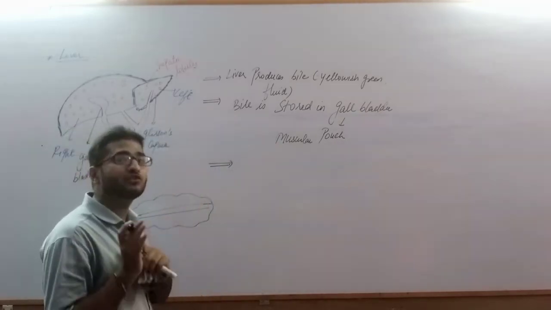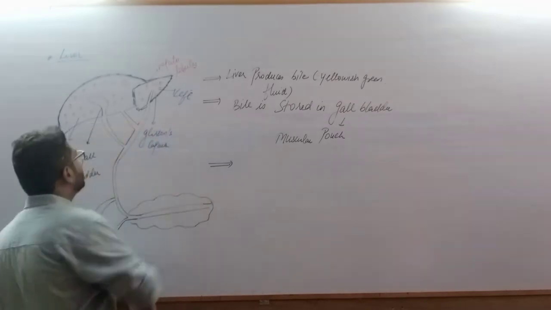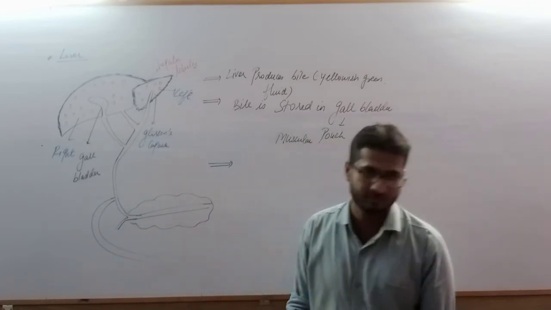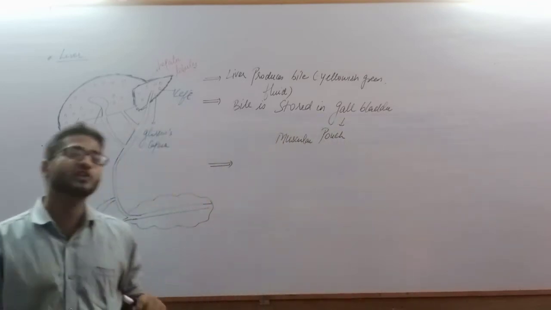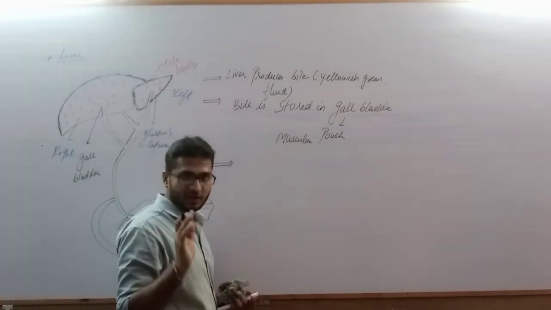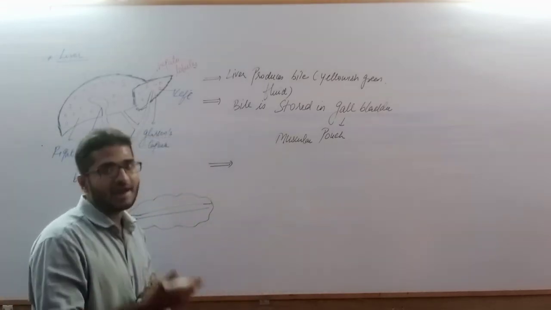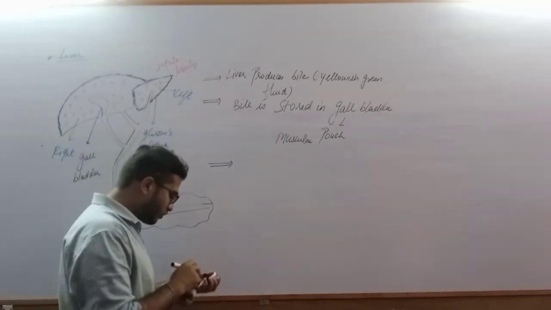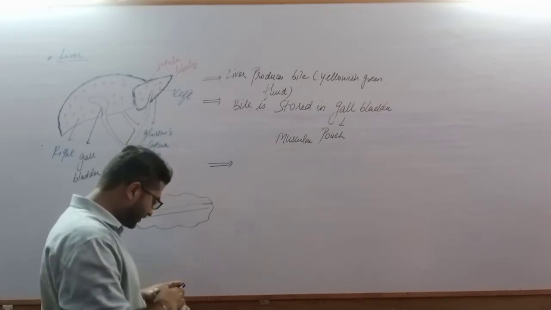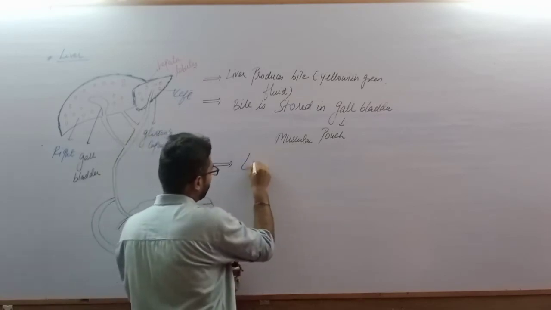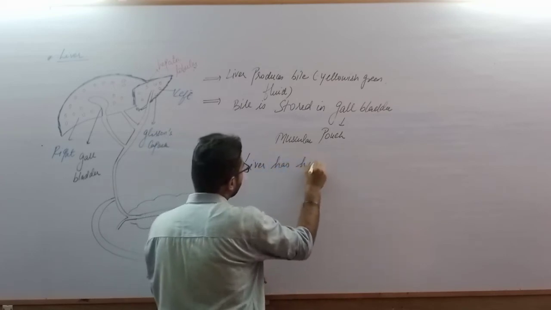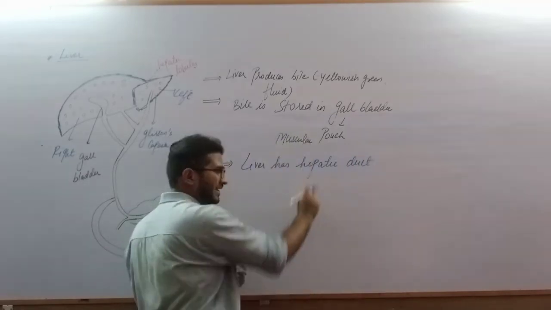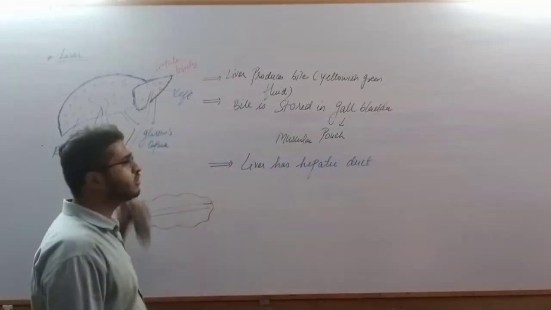So how does bile travel from liver to the gallbladder? For that we require tubes, and the tubes are called ducts, D-U-C-T-S. If we are talking about liver, the duct of liver is called hepatic duct, because hepat is a medical term for liver. So liver has hepatic, H-E-P-A-T-I-C, hepatic duct. Through this hepatic duct only, the bile is transferred to gallbladder.